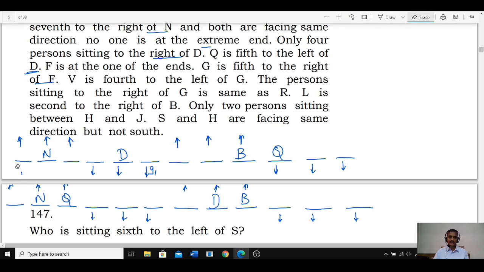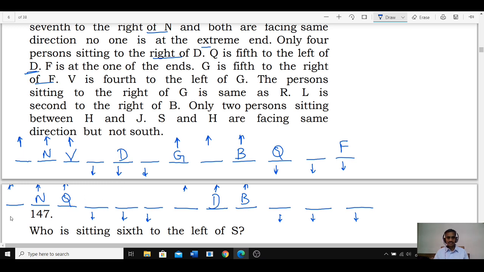If F is here, then G must come here. If G is here, then V must come here, which is not possible. Hence this person F cannot be here. F must be here. If F is here, 1, 2, 3, 4, 5, G is fifth to the right of F. G must be here. And V is fourth to the left of G: 1, 2, 3, 4.